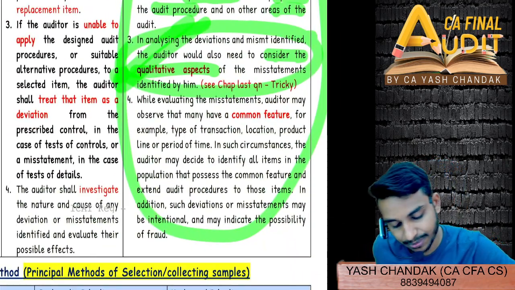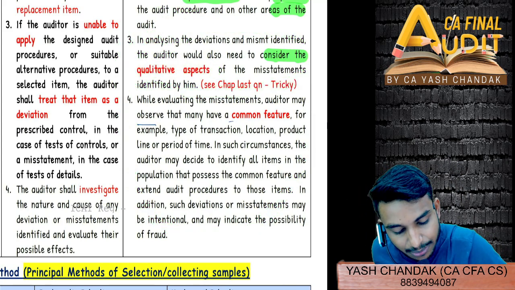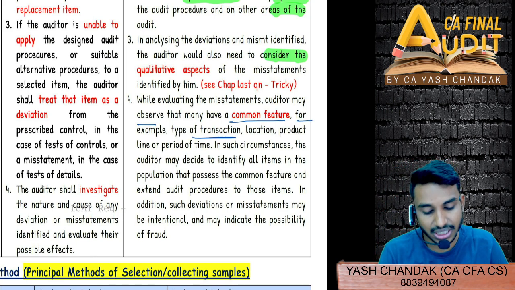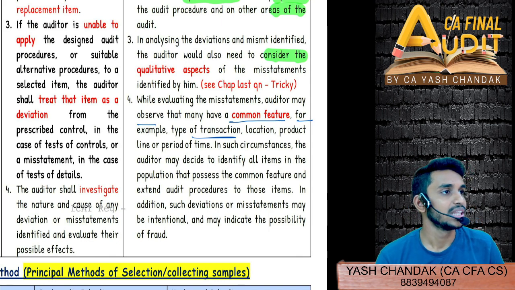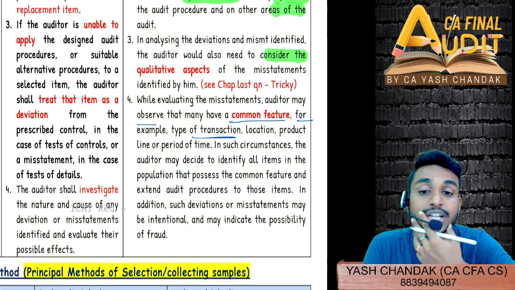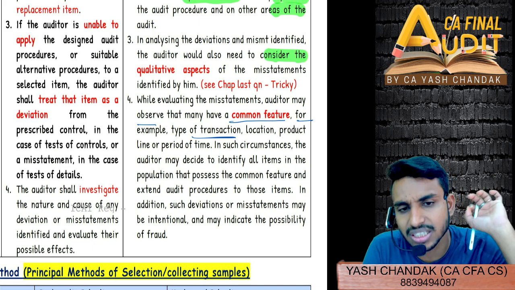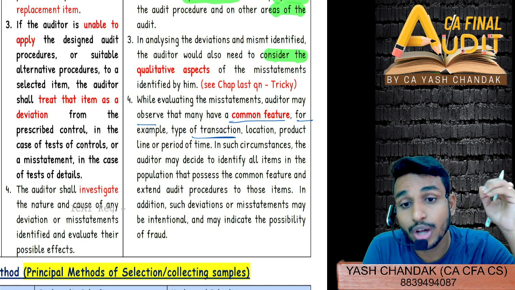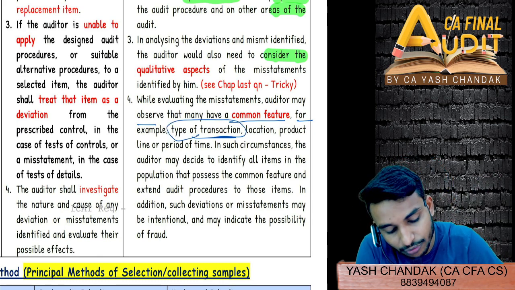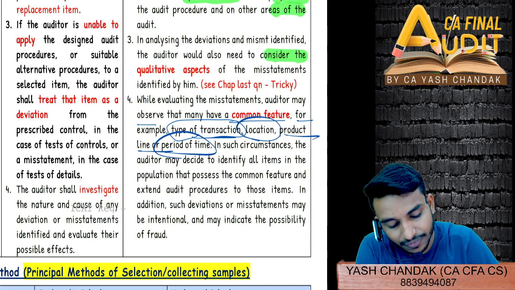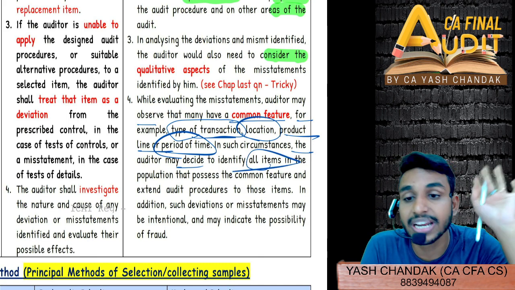And now generally you will find that auditor will observe, see, in the last point what they say, that you will observe that many a time you have a common feature. For example, the type of transaction, location, product line, or period of item. So you will find that generally there are deviations or misstatements that you are trying to find, or you found certain misstatement in the sampling, and you find that generally it relates to central region, or generally it relates to the month end or month beginning, or year end, year beginning. So generally it has a common feature. The type of transaction will find a common type of transaction, or location, or product, or line, or period of time. And therefore in those circumstances auditor may decide to identify all those items in that year end,